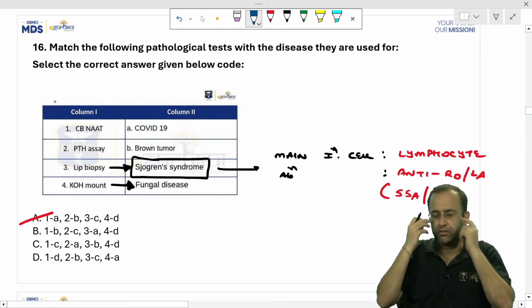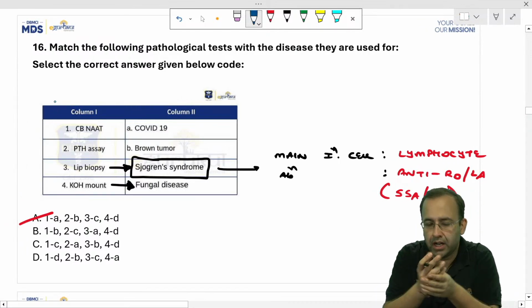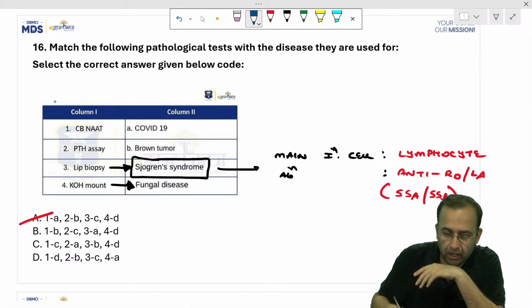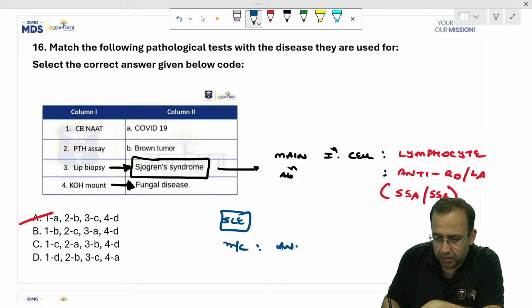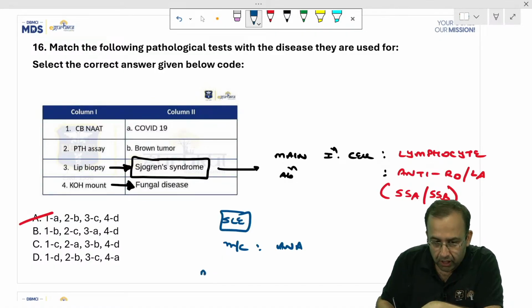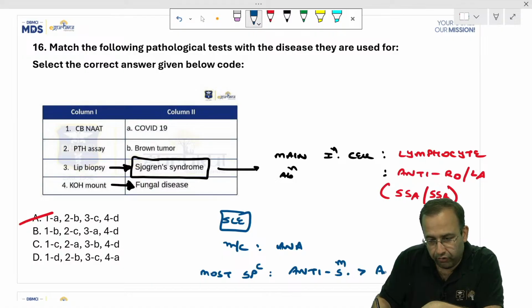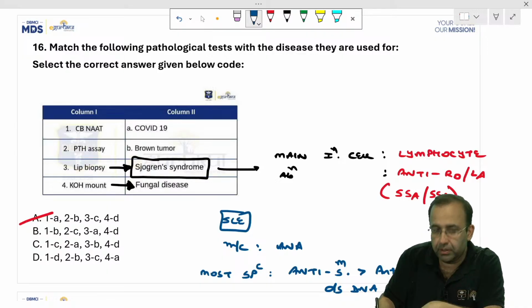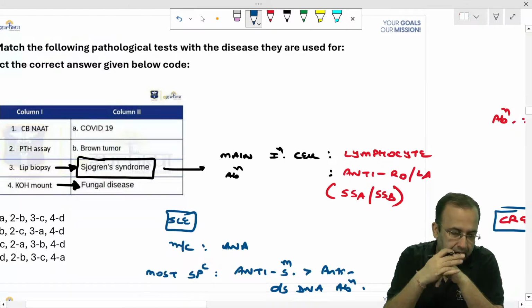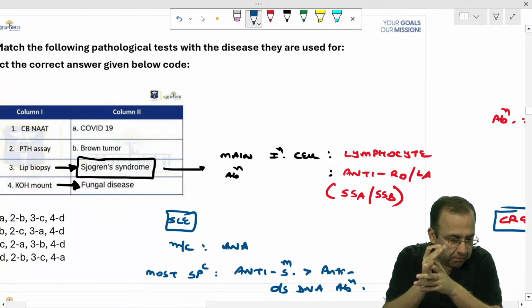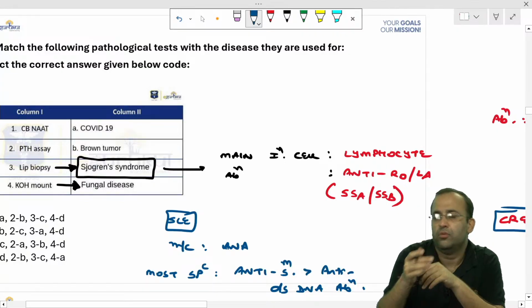SLE, I am sure: butterfly-like rash, photosensitivity, malar rash. Most common antibody is ANA. SLE, systemic lupus erythematosus, most common antibody associated is ANA, anti-nuclear antibody. Most specific, S for specific, S for Smith: anti-Smith, followed by anti-double stranded DNA antibody. These are the antibodies associated with lupus.